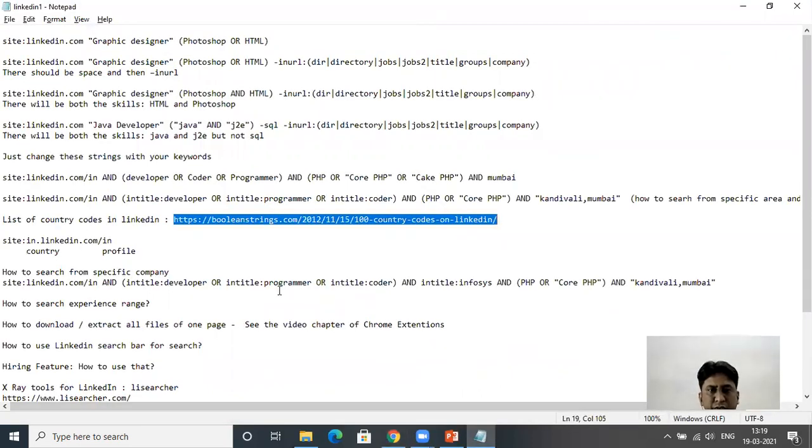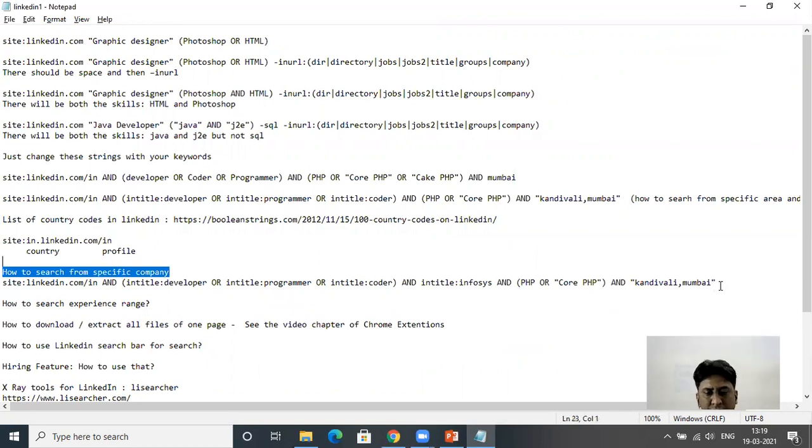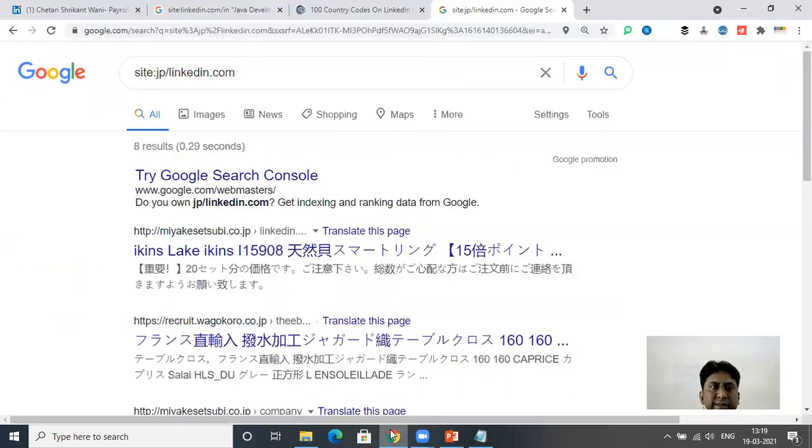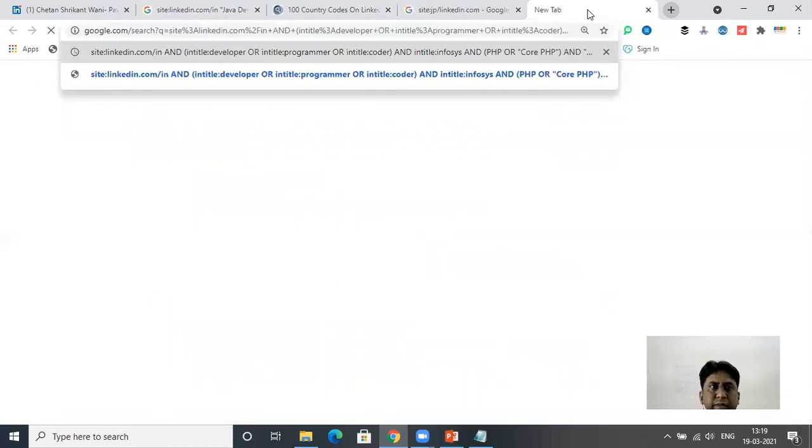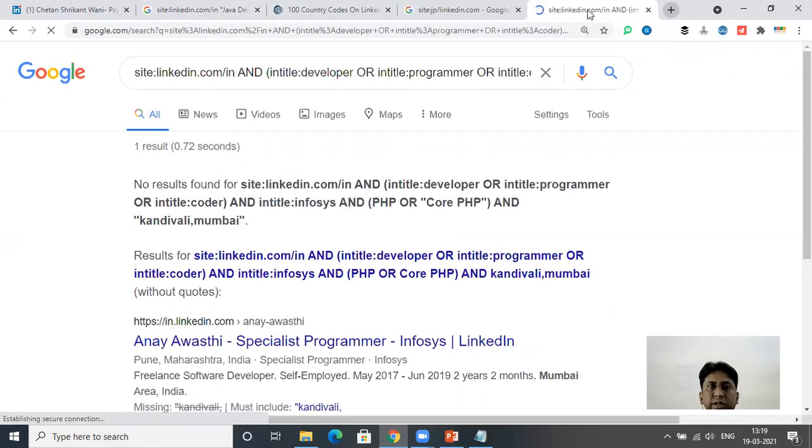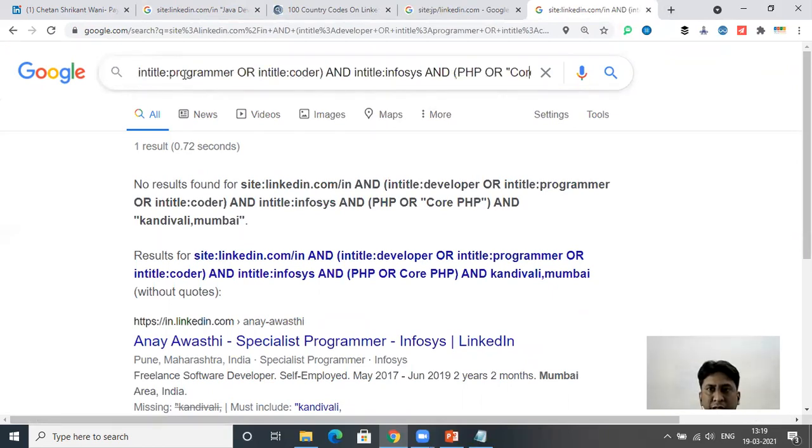We have seen how to search from a specific company also. So this is a string which I'll just use to give another example. Now we have got just one result because we are looking at a specific company, and again we have restricted our search. So let me make it more flexible by removing Kandivali from it.